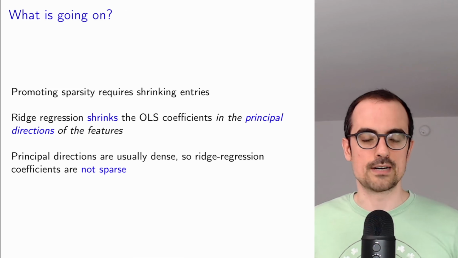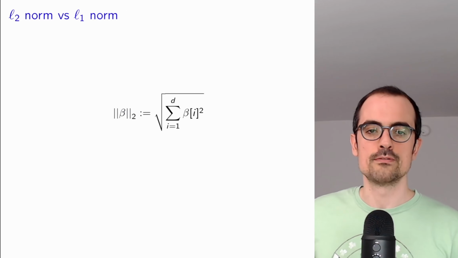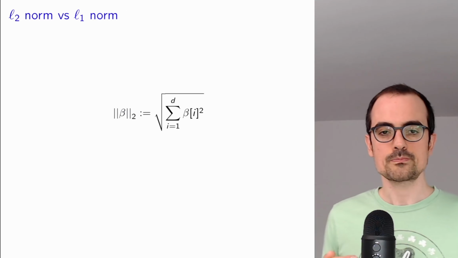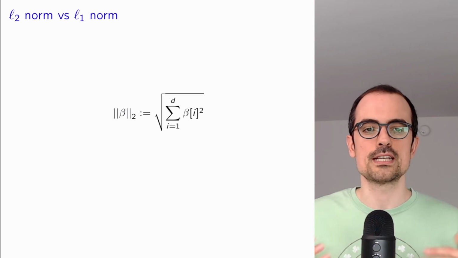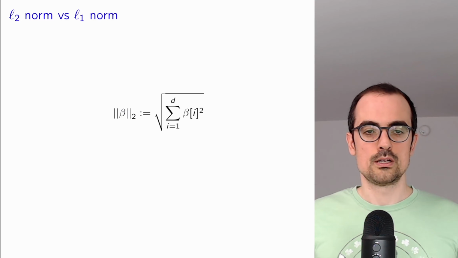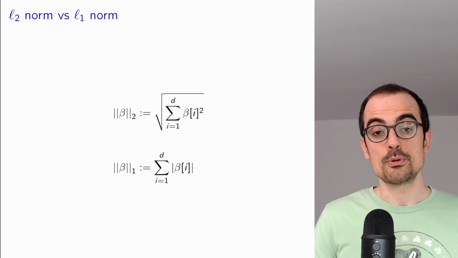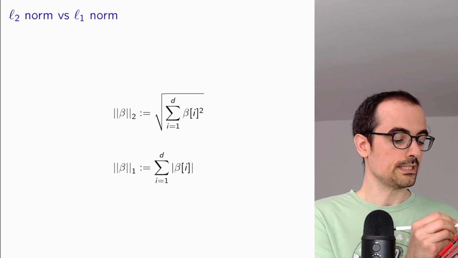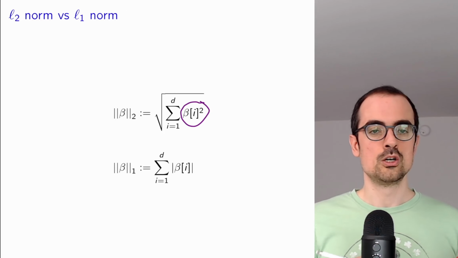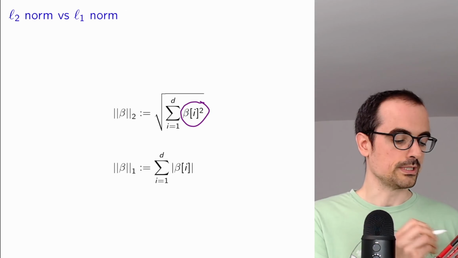We want to identify a select number of important features. And the problem with ridge regression is that it uses the L2 norm. Here we're going to compare the properties of the L2 norm, which is the sum of the squared entries of a vector, and then we take the square root.